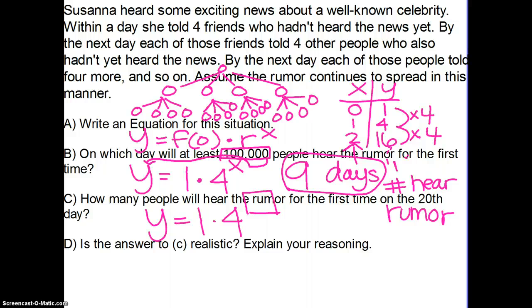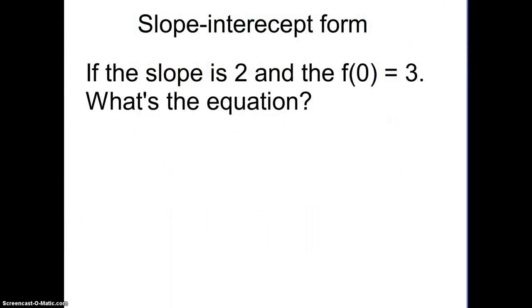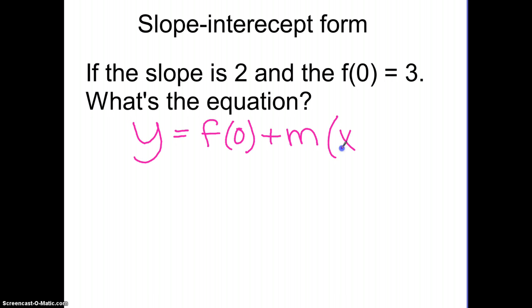I'm going to skip the last 2 questions and move on. So this is slope-intercept form, which is our main topic for this video. If the slope is 2 and f of 0 is 3, what is the equation? So we're taking what we know about arithmetic and linear.